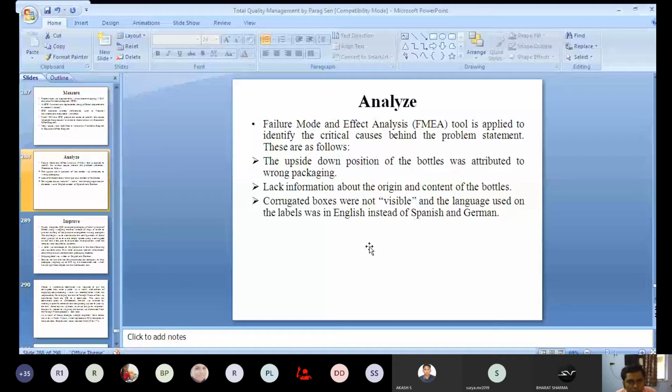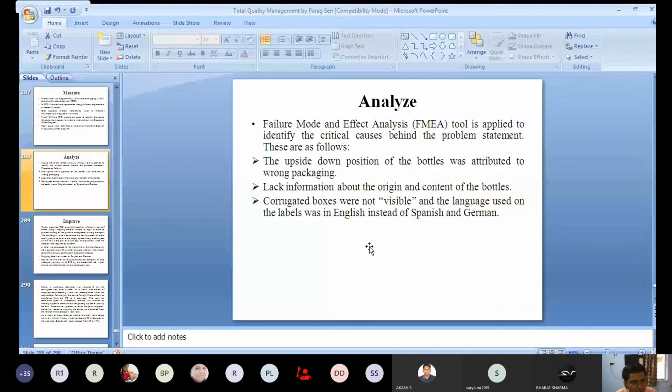The third one is that the corrugated boxes were not visible and the language used on the labels was English instead of Spanish and German. That is also another problem. Because of that, it takes a lot of time in the customs office, because the languages used on the labels were only English, but not Spanish or German.